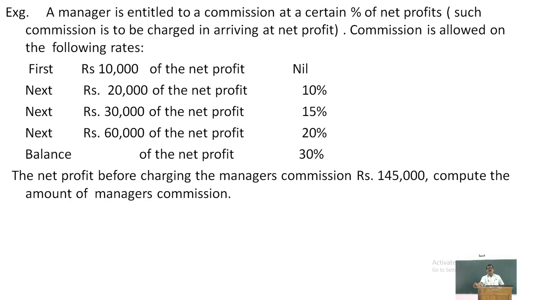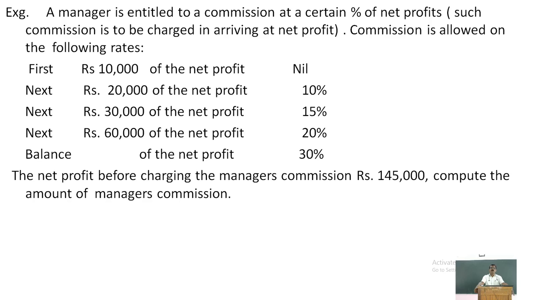On the next 60,000, 20% commission is given, and on the balance of the net profit, 30% commission is given. The net profit of the company before charging manager's commission is 1,45,000. Before charging commission, 1,45,000.